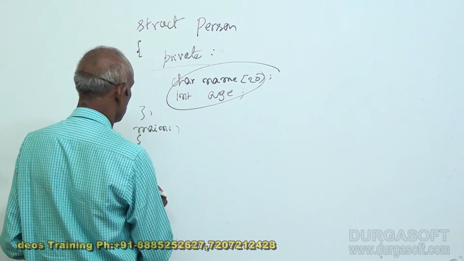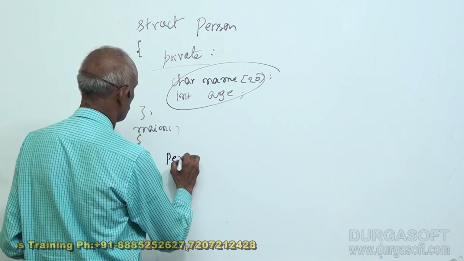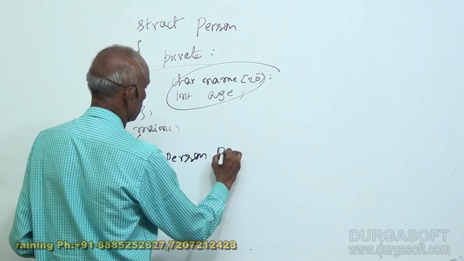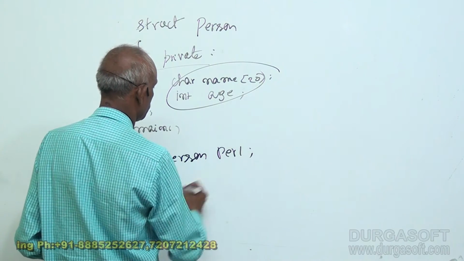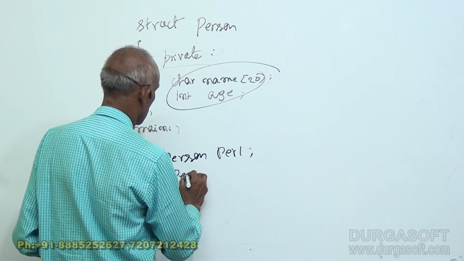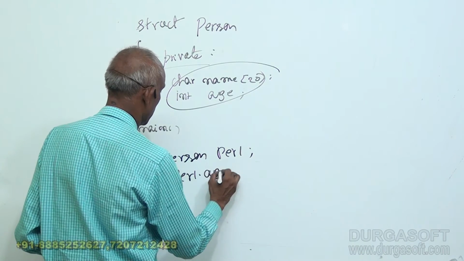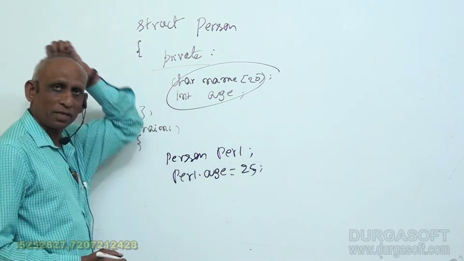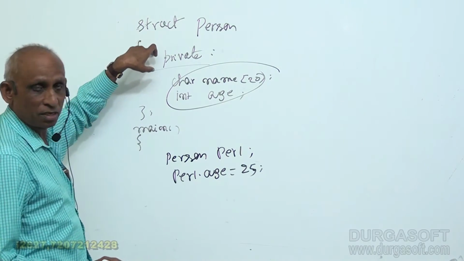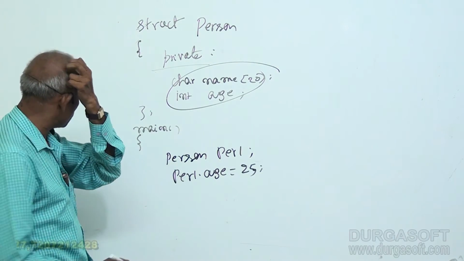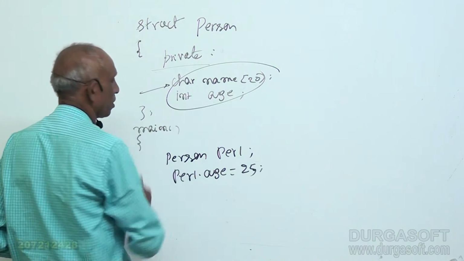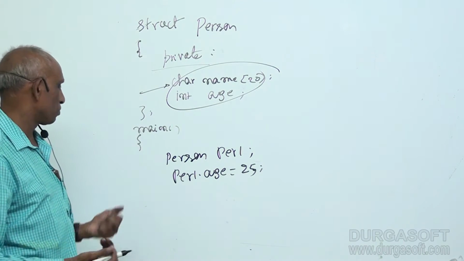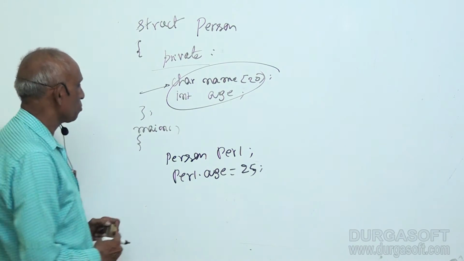Not only that, I cannot do like this also. Person 1 dot age is equal to 25. I can't do like this. This is a structure. Still I can't do this because I made them private now. Not allowed. So now what shall I do?